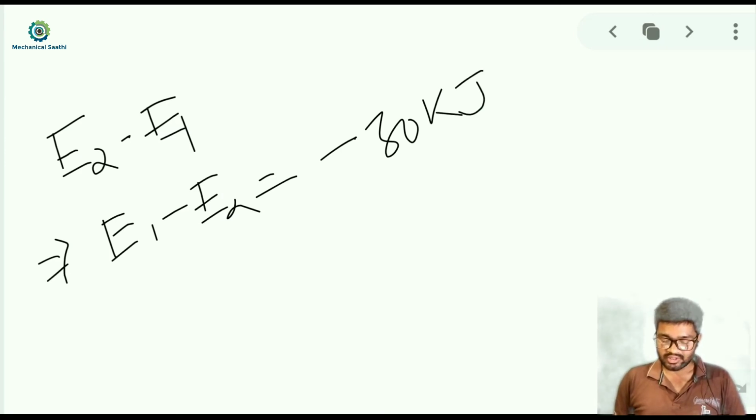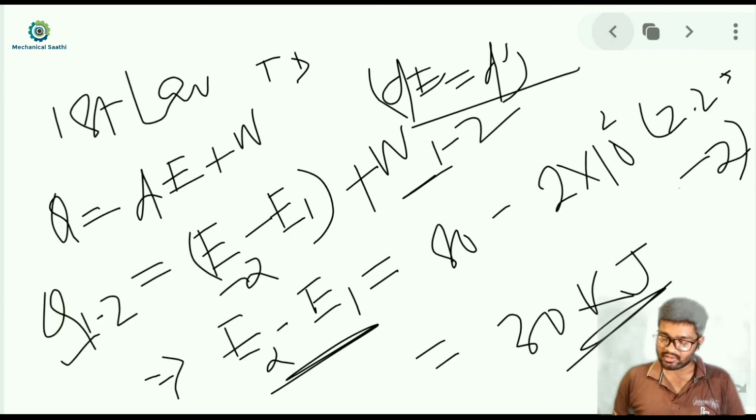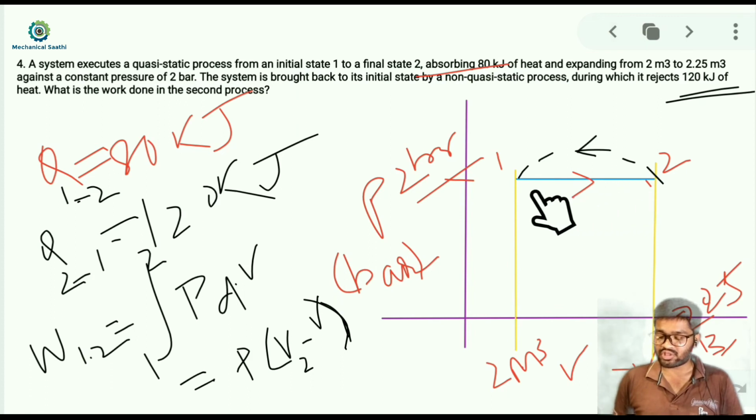Students make a mistake here: they assume the change in internal energy from 1 to 2 equals the change from 2 to 1. Most students make this mistake in exams. The magnitude is equal, but the direction is different, so we have to use a negative sign. So during the 2 to 1 process, the change in energy is minus 30 kilojoule.